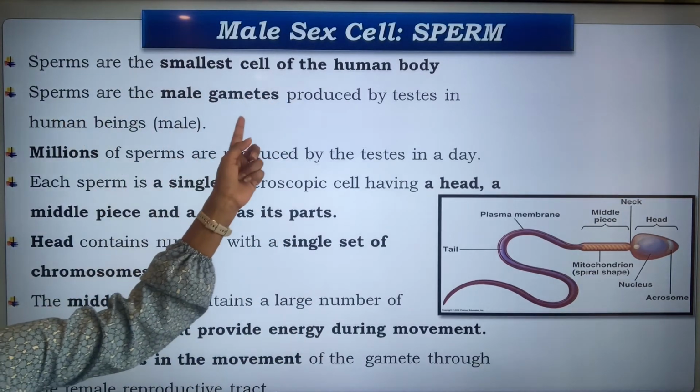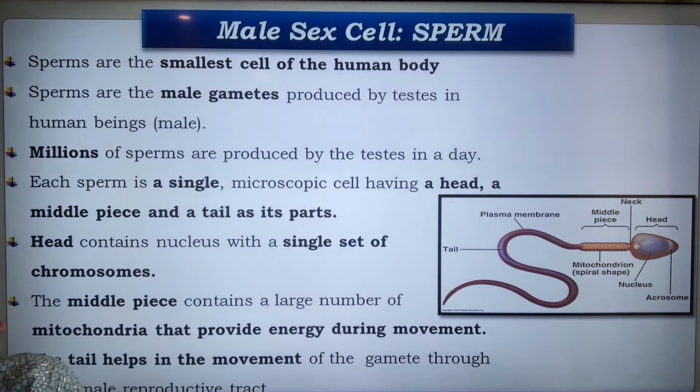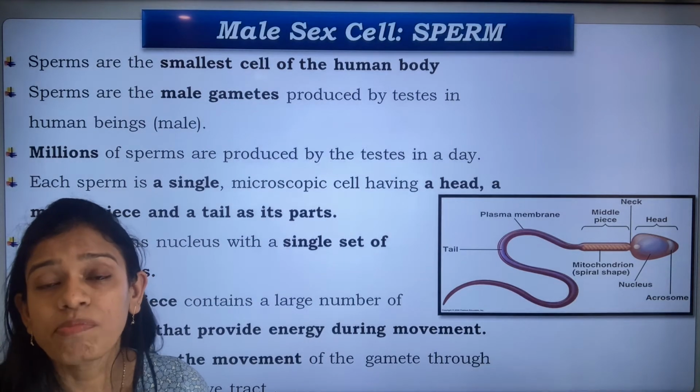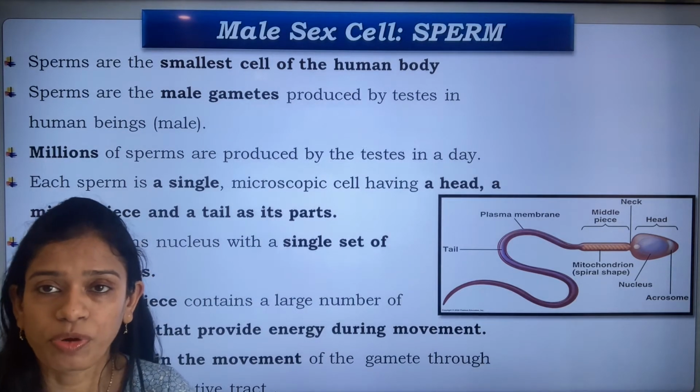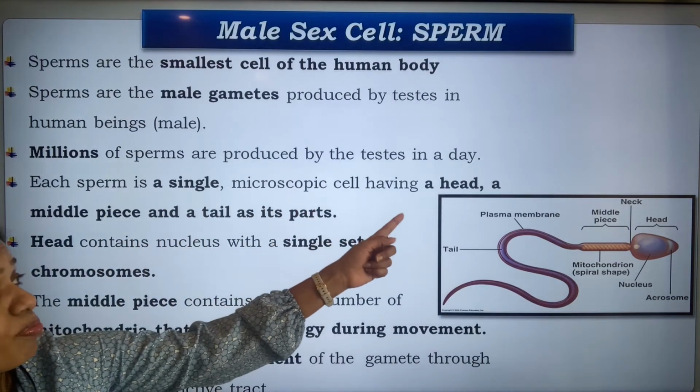The sperms are the male gametes produced by the testis in human beings, and millions are produced in one day. Millions and millions of sperms are produced each day. Each sperm is a single microscopic cell.